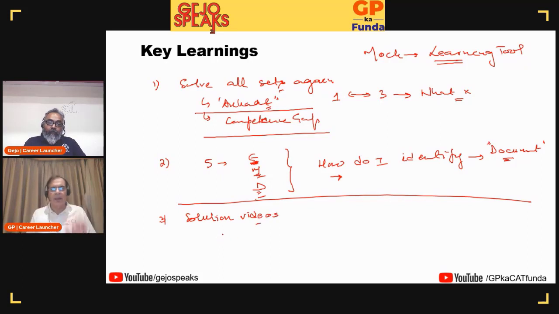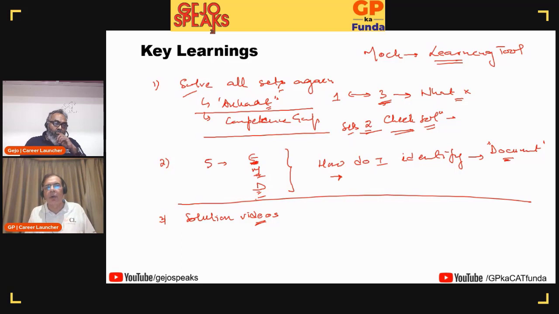Okay. So the third thing after this is, you are able to do 3 sets of data, 2 sets you were not able to solve. For the remaining 2 sets, please check the solution. Whether you go through the written solution or not does not matter, but you should definitely go through the solution video, and then ask yourself, is it something doable for me or not? Is that easy or medium or difficult? Okay. So first step, just to repeat, solve all sets again. The ones which you are not able to solve, go through the solution to take a call. After which, classify each set as easy, medium, difficult.